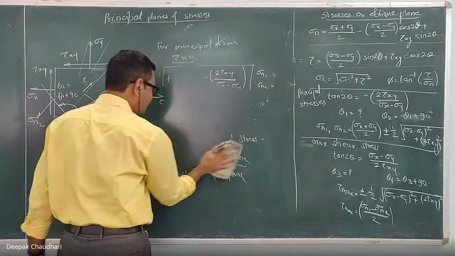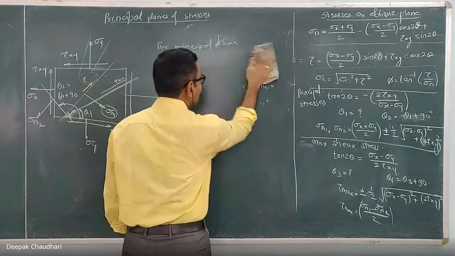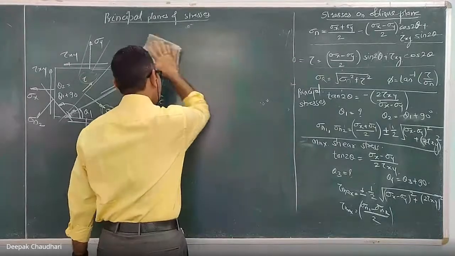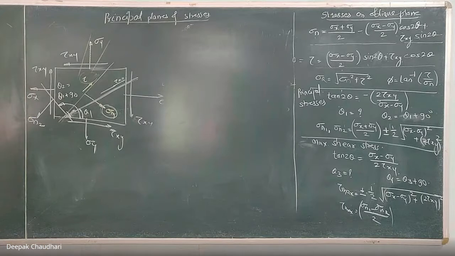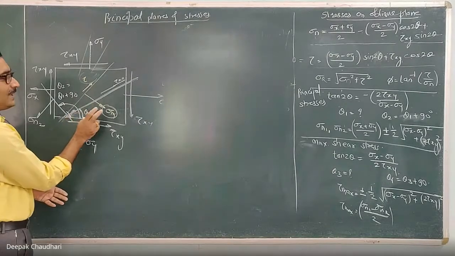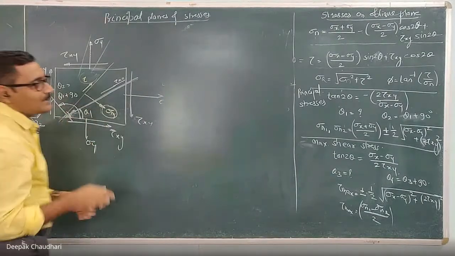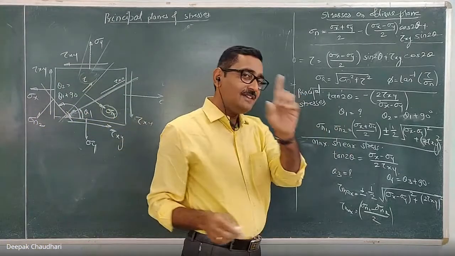So in an oral, if I ask you what is a principal plane, don't answer that it is the plane which carries the principal stress. The precise answer is: the plane which does not carry any shear stress, the plane on which the shear stress is 0, is known as the principal plane. And the normal stress acting on the principal plane is known as the principal stress. These principal stresses are always normal stresses.